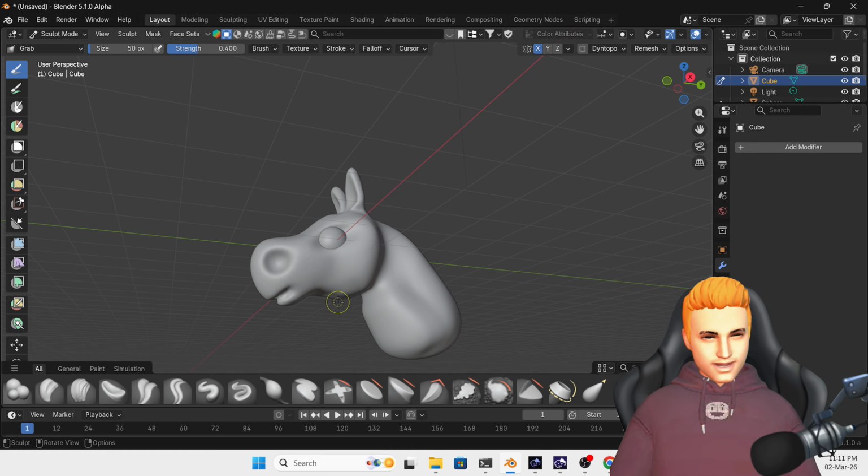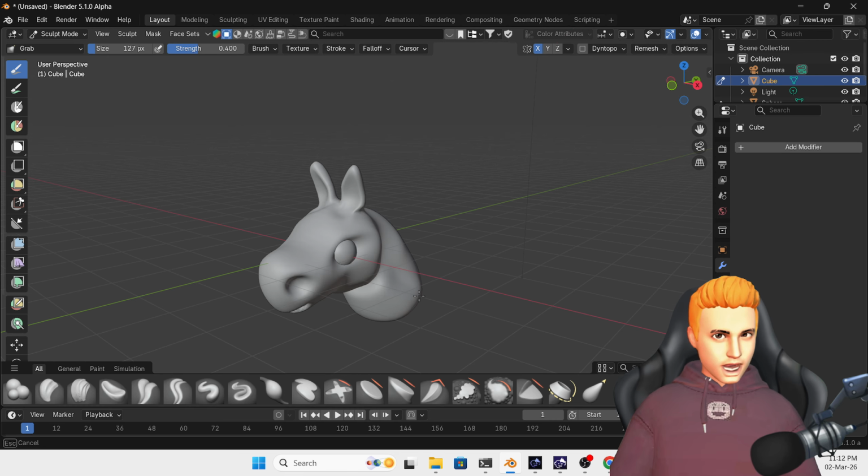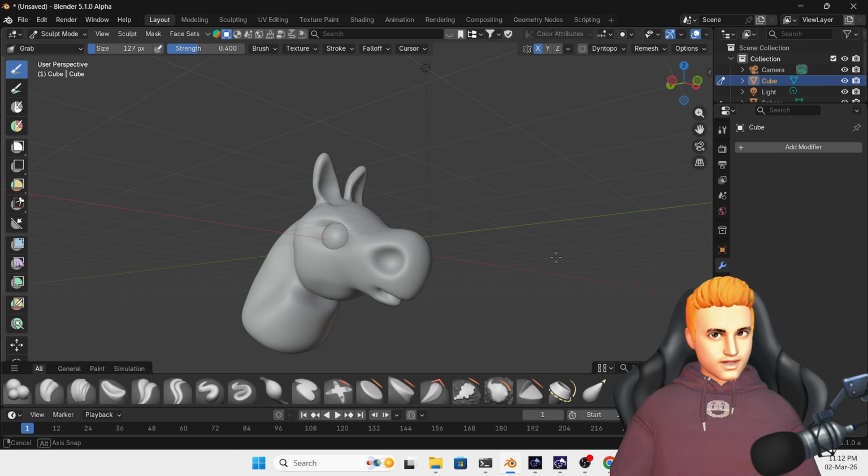Again I'm going to click F. This is a very easy model of a horse.